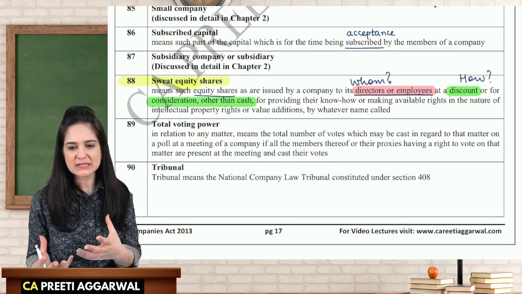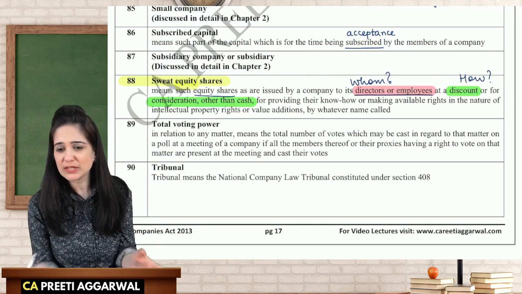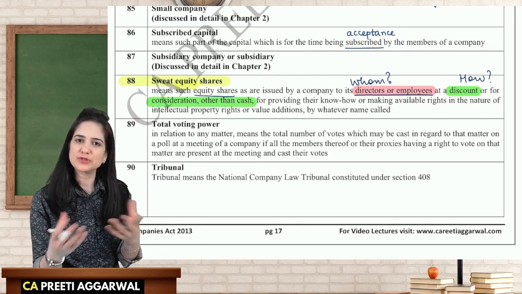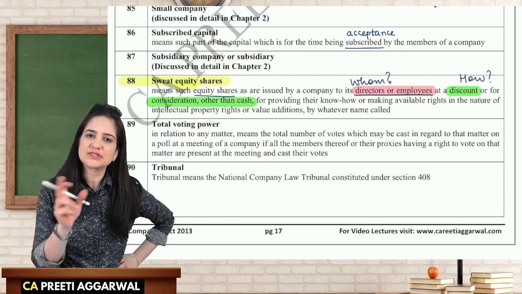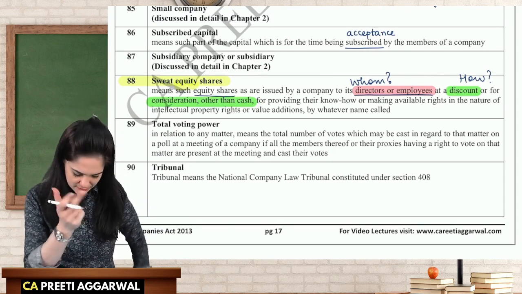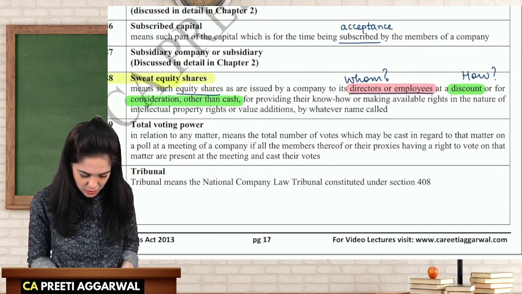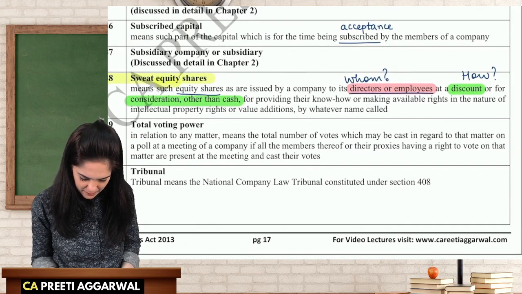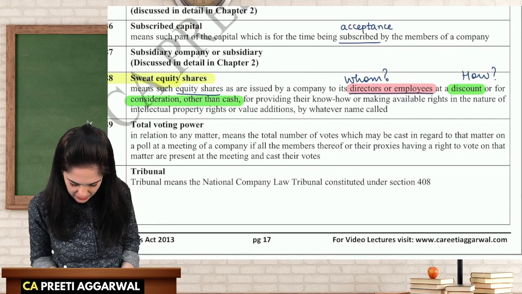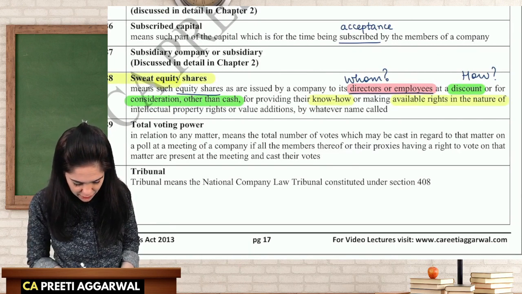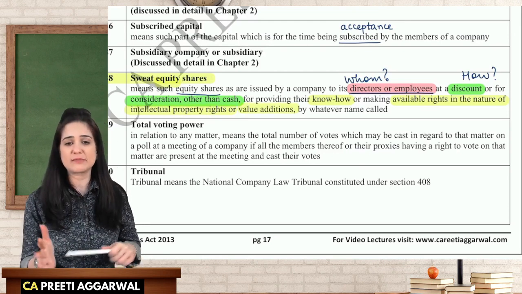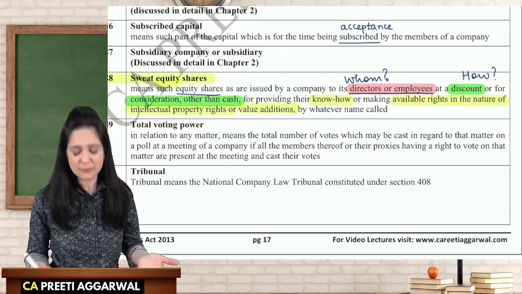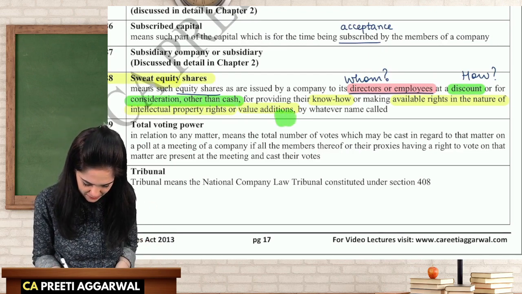So companies, they want to reward their directors or employees, but they don't have money. So they give them shares either at a discount or for consideration other than cash. So if you're giving it for consideration other than cash, what consideration are you receiving? See, those employees or directors have made available technical know-how, rights in the nature of intellectual property rights, IPR, value additions. They have given patents, trademark, copyright, design, added some value. So why are we giving them? See, why? Because of these reasons. This is why.